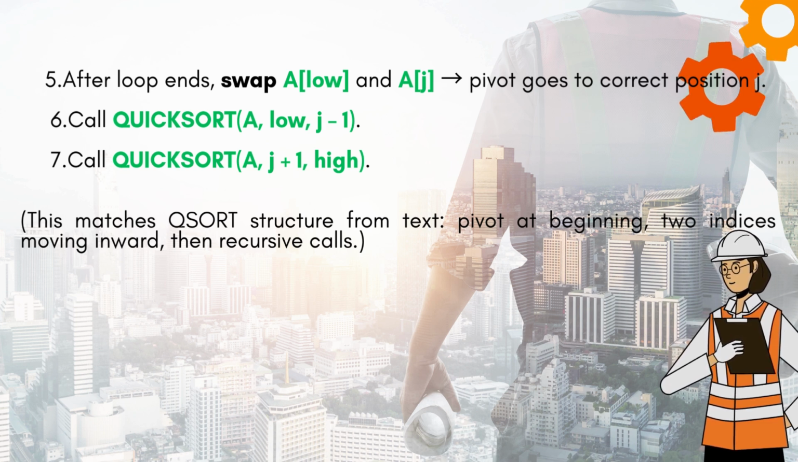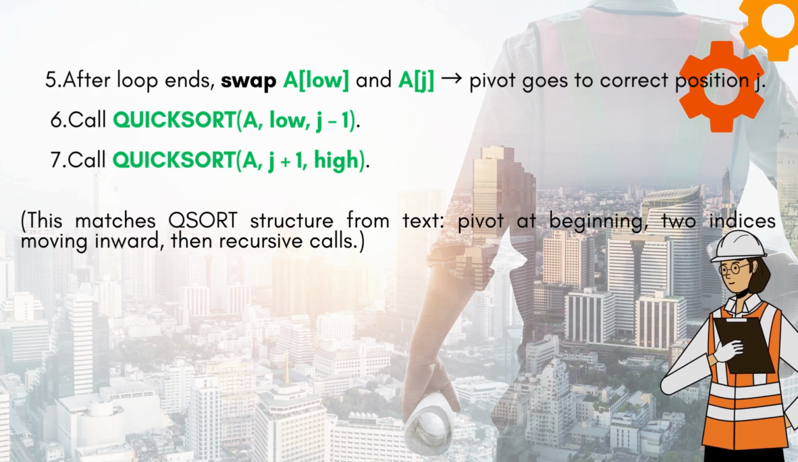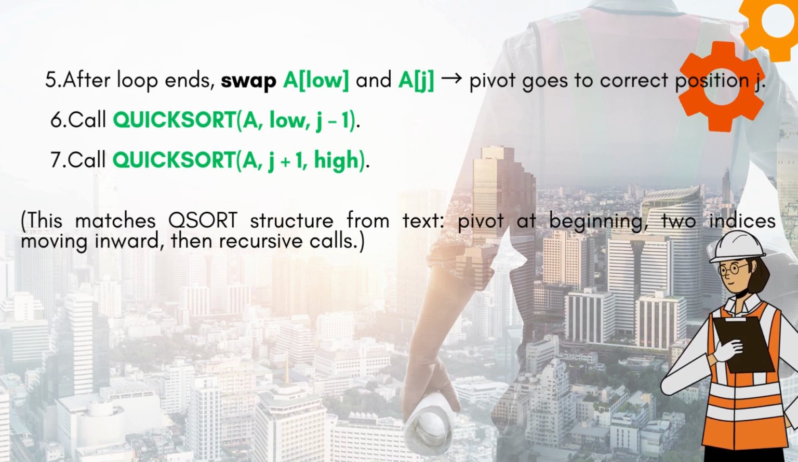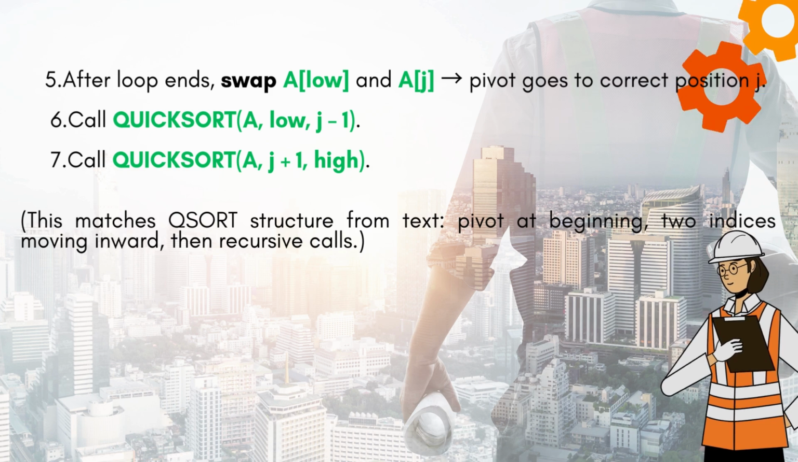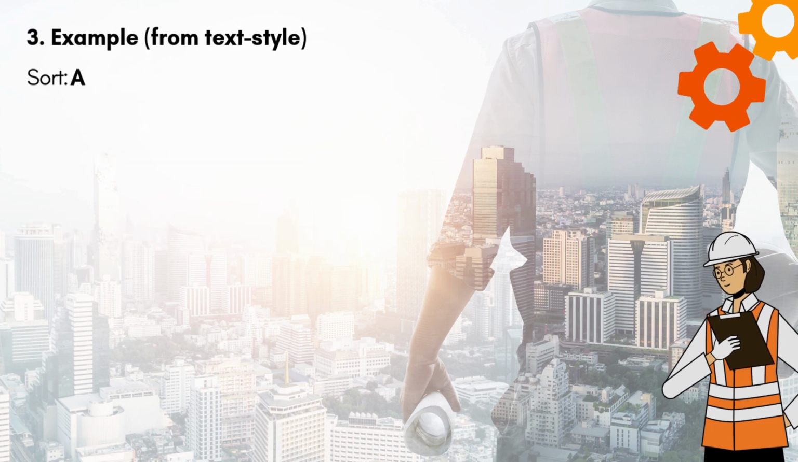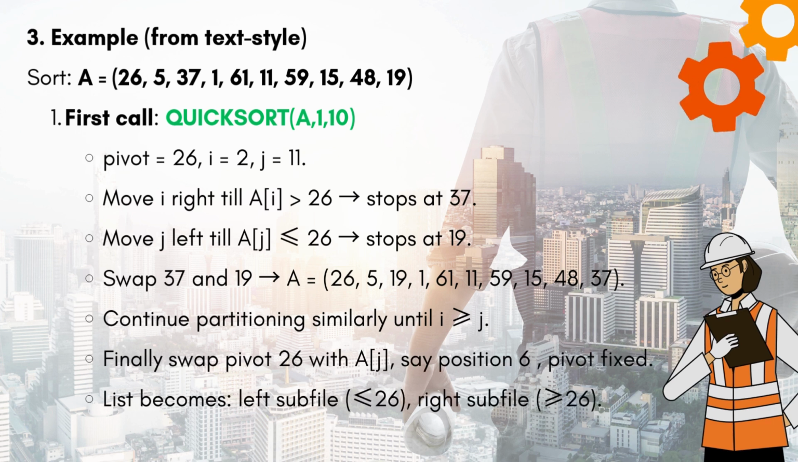6. Call quicksort A low J minus 1. 7. Call quicksort A J plus 1 high. This matches the qsort structure from the text: pivot at the beginning, two indices moving inward, then recursive calls. 3. Example from text style.